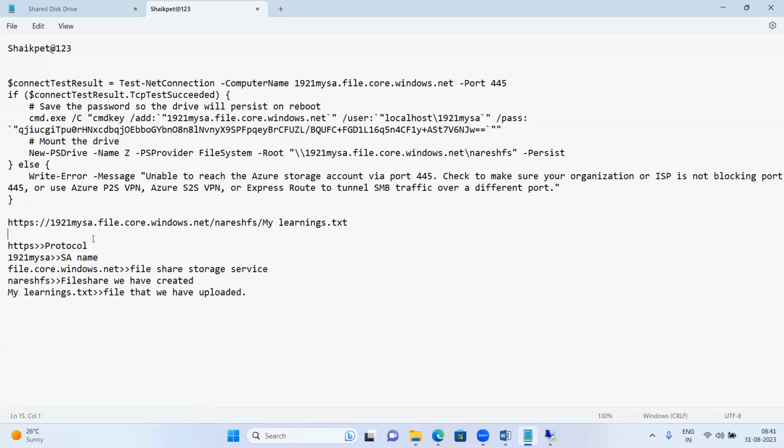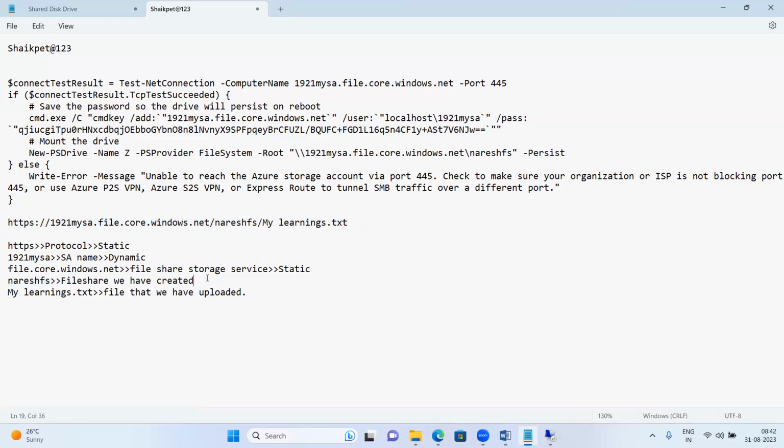Getting it, guys? This is static, and this will be dynamic. Whatever name you give for your storage account, that will appear in your URL. So this is dynamic. File.core.windows.net is static. Every time for a file share service in your URL, you will get file.core.windows.net. If you see file, you have to understand it's a file share storage service. So this will always come like this.